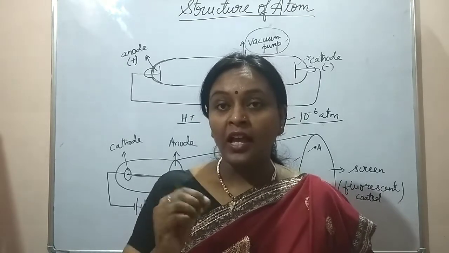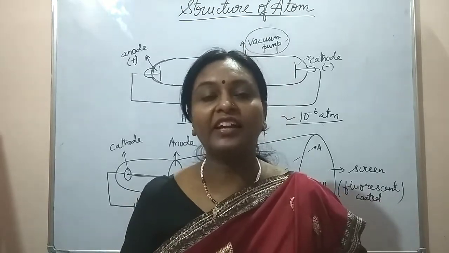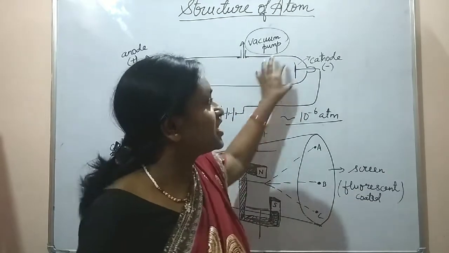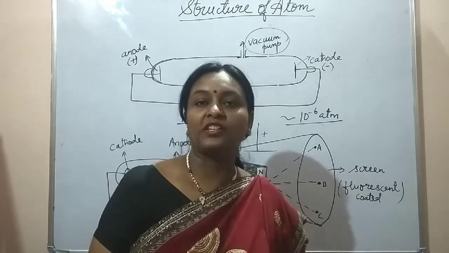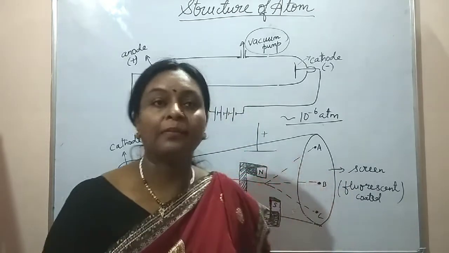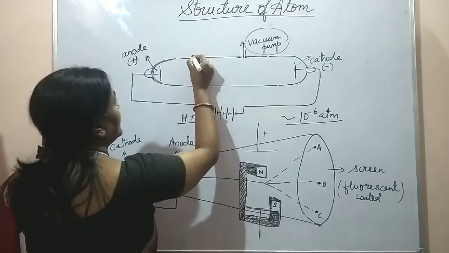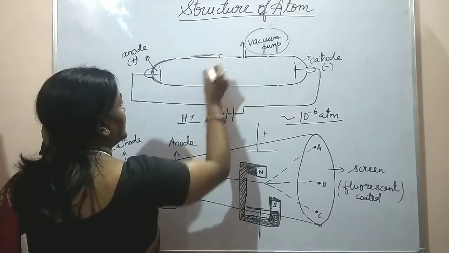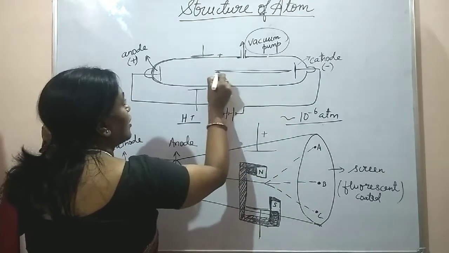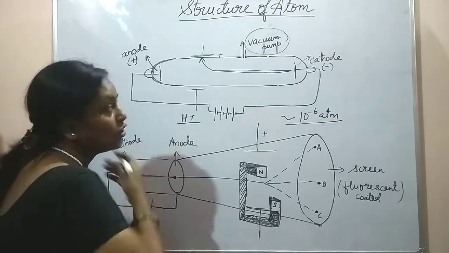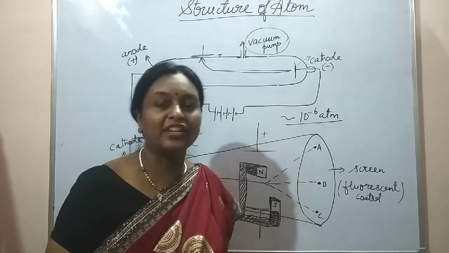And since these particles were negatively charged, how can we say that they were negatively charged? When these particles were subjected to electric and magnetic field, they were showing deflection towards the positive terminal. Suppose you have placed an electric field over here. This is the positive plate and this is the negative plate. If you place it, now these particles which were traveling straight were deflected towards the positive plate. So deflection towards the positive plate showed that these particles are negatively charged.